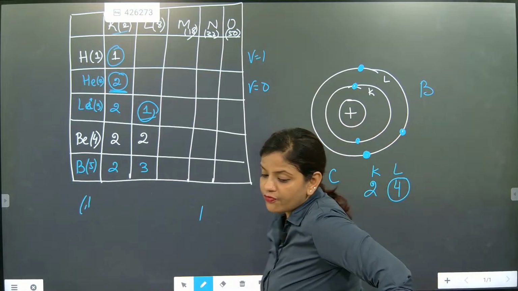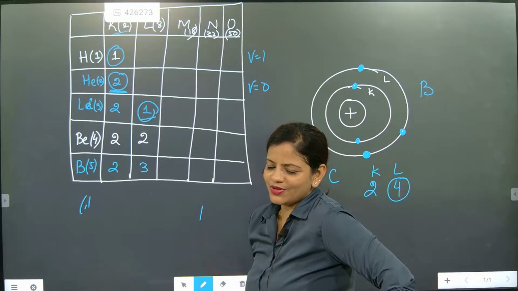But it can neither take 4. Yes, what to do? They are shouting too much outside.